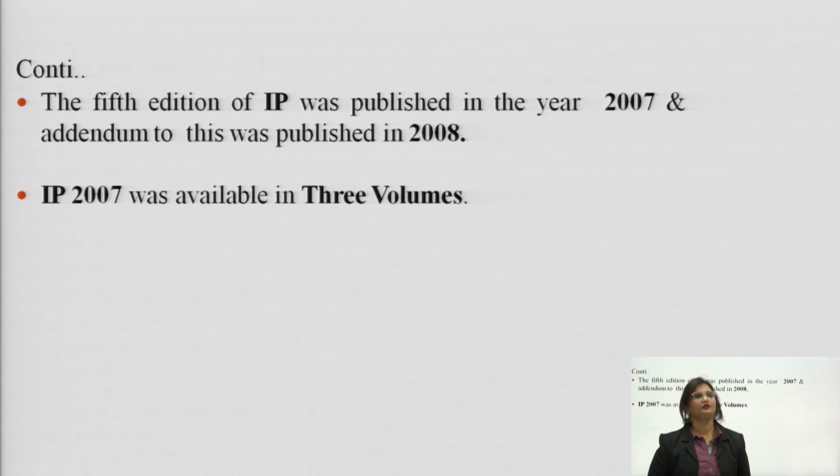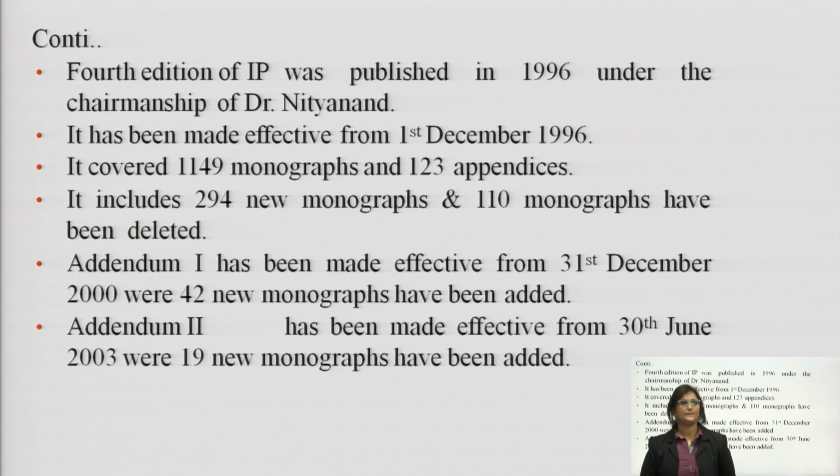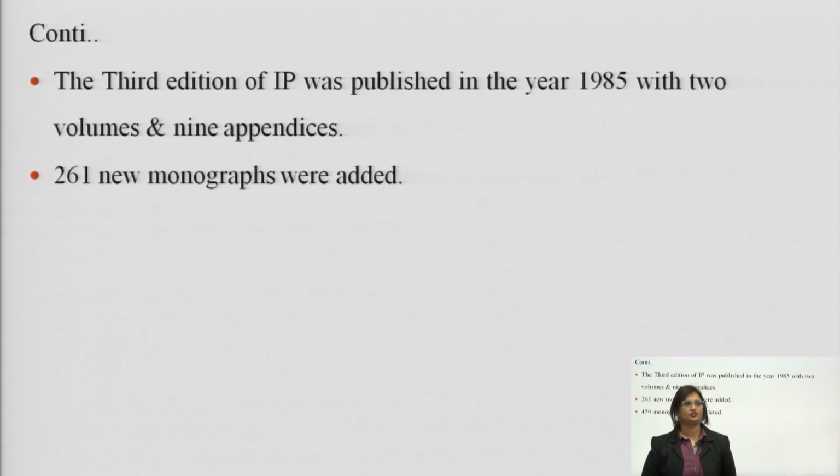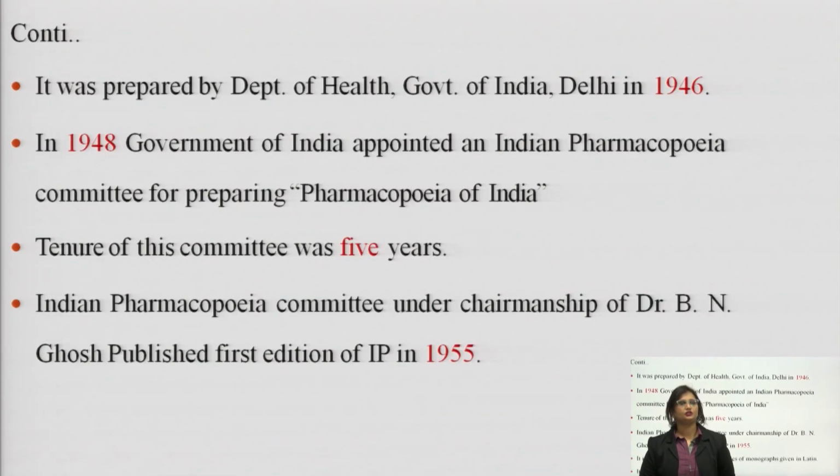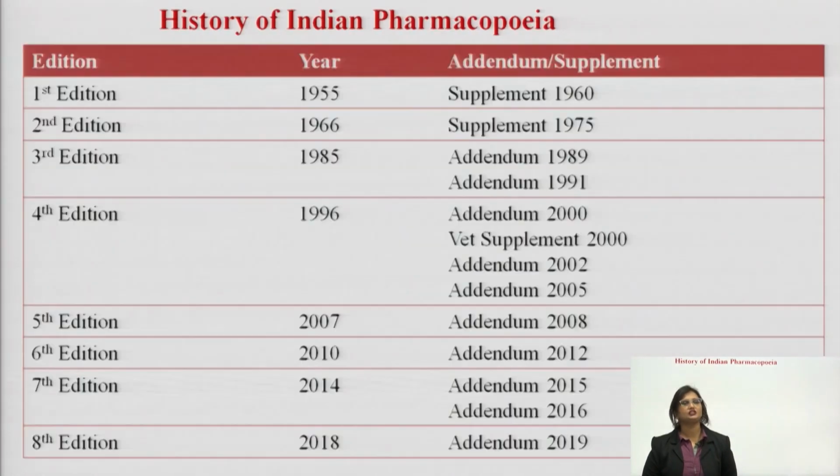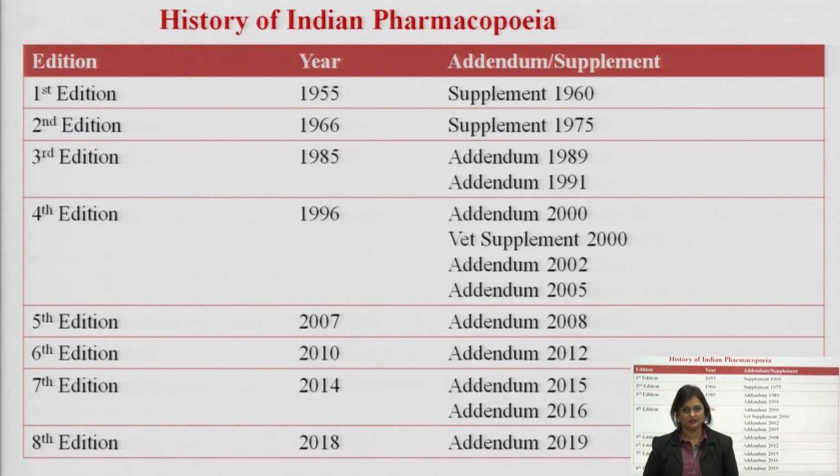So, here we can see, as I have already mentioned, the table about the different supplements and different editions of Indian Pharmacopoeia. Next, we will learn about the 7th edition, which is edition 2014, followed by the 8th edition, which is edition 2018.